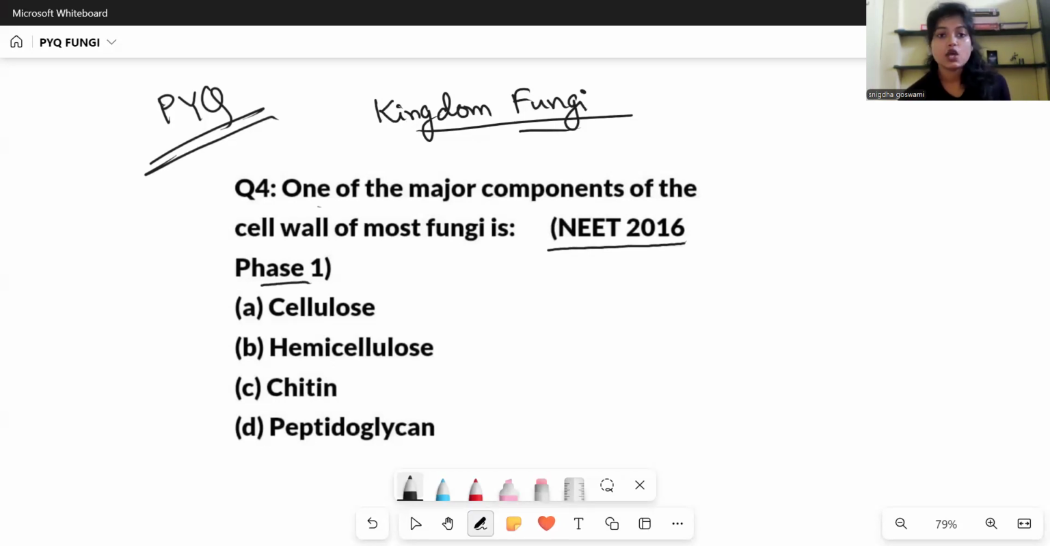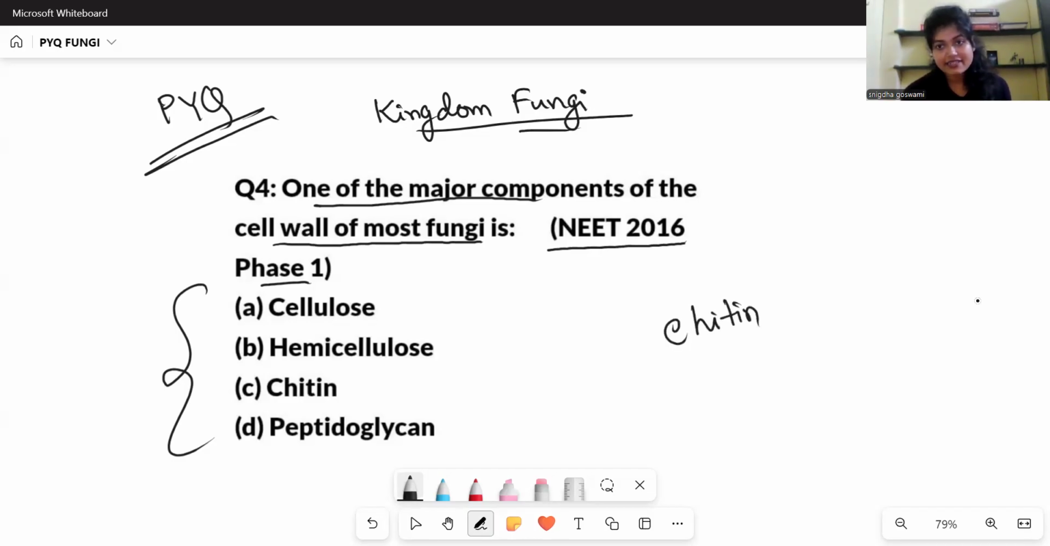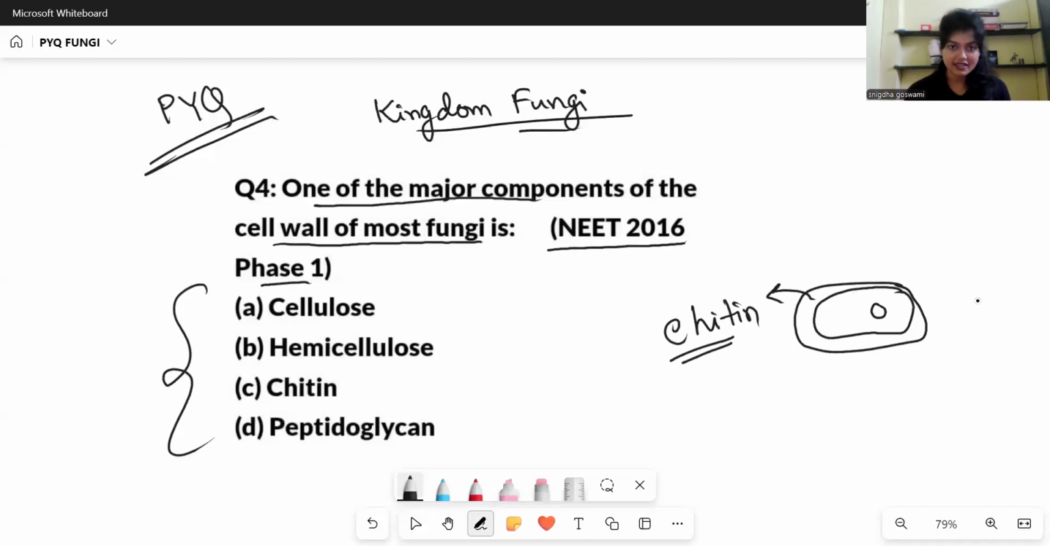The question says, one of the major components of the cell wall of most fungi is. So this is a very, very important and easy question that we discussed when we were discussing the 5 kingdom classification, that chitin is the cell wall component of the fungus. So fungus का cell wall component है chitin. और ये हम सिर्फ फंगस में ही देख सकते हैं, काइटिन किसी और के सेल वॉल में नहीं रहता है. So this is very easy. Chitin is the answer. Next question.